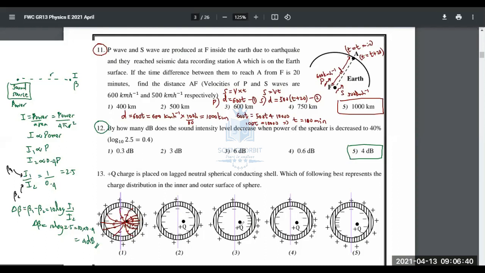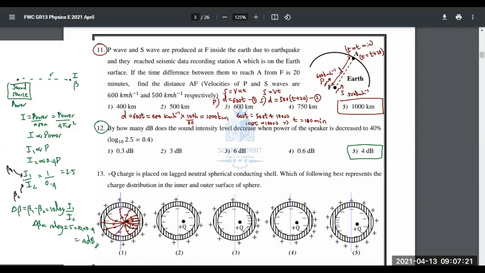So the problem here is that it's equally distributed, which is incorrect. It will be equally distributed only if the charge was at the center. Why is this incorrect? You can see this part is blank, and that doesn't make any sense. And this is again equally distributed, and the positive charges here will have no impact, because the outer positive charges are not impacted by this. Correct? The charges in the inner surface will only be impacted by the charge inside the sphere. So that's why the answer is